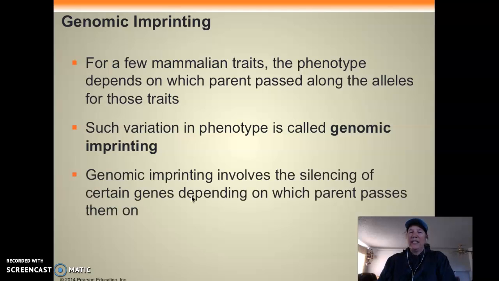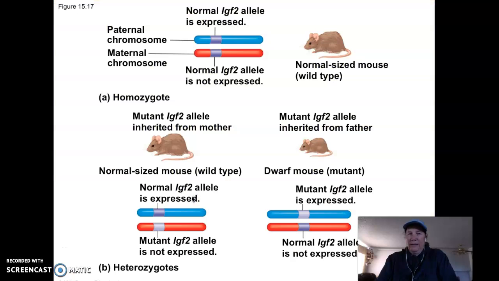Genetic imprinting involves silencing certain parts of the genes and using other parts of the genes. There's still a lot more research going on with this, and this one's a little bit iffy. But when a baby's born, they know that they're supposed to suckle right away, or you see animals, cows, horses, they get up right away. Those are all imprinted. And here's some examples again with mice.